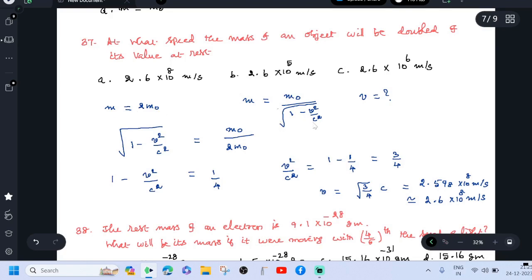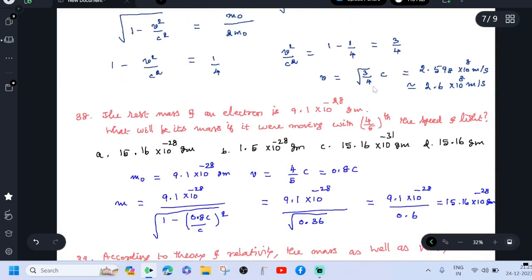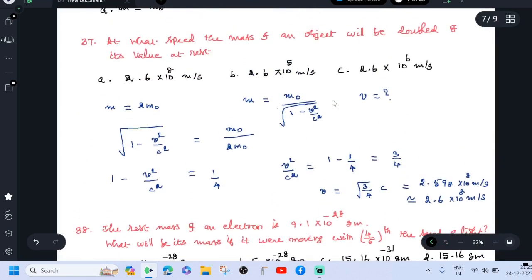So root of 1 minus v square by c square is m0 divided by 2m0. Now this is equal to 1 by 2. On squaring, we get 1 minus v square by c square is 1 by 4. Then if you simplify this, you get 2.6 into 10 power 8 meter per second. So option A is correct.